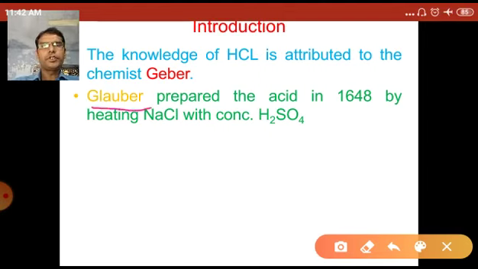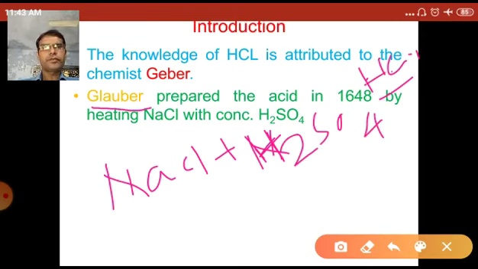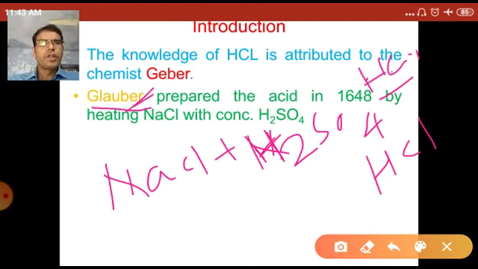So Glover first prepared hydrochloric acid by using NaCl and H2SO4 and heating them, and they get the HCl gas. So it was first prepared in the laboratory in 1648.